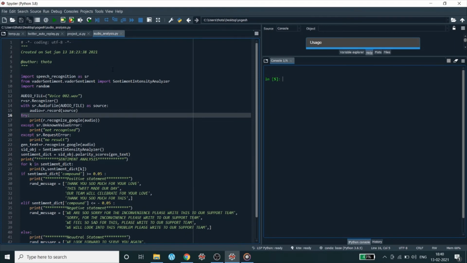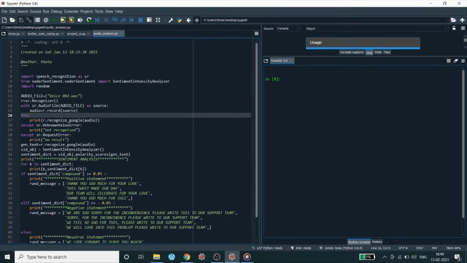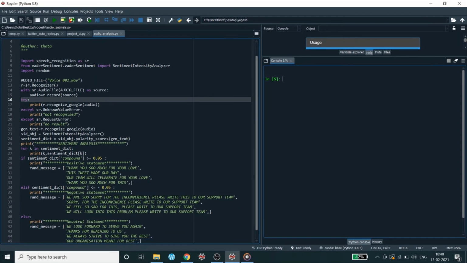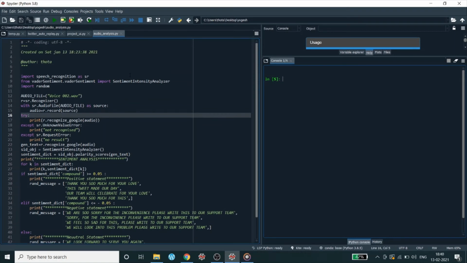Keeping that aspect in mind, I wrote this code, and here I have used speech recognition, a state of the art technology provided by Google, and again the VADER sentiment analyzer, as I used in the very first project, in order to analyze the sentiment of the feedback given by the client through an audio tape.